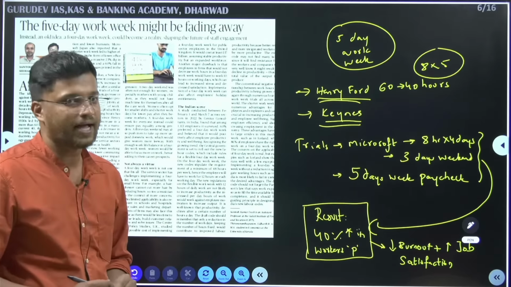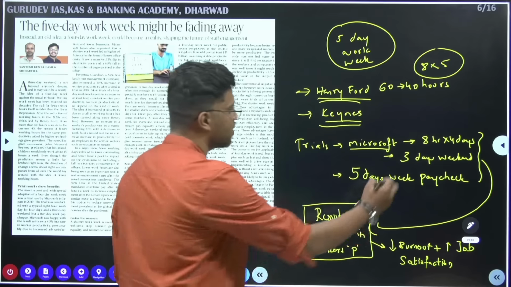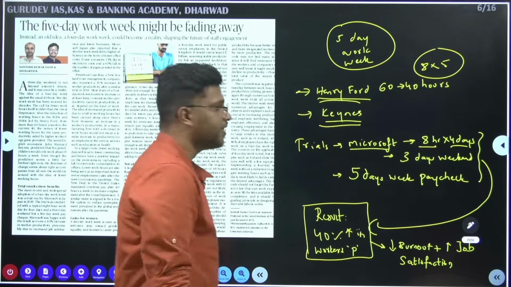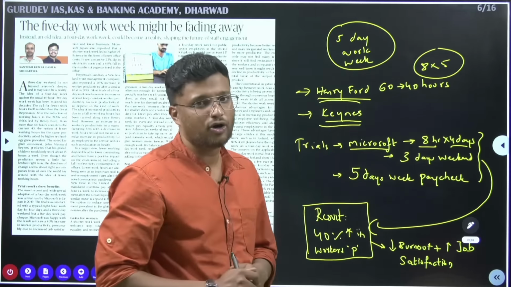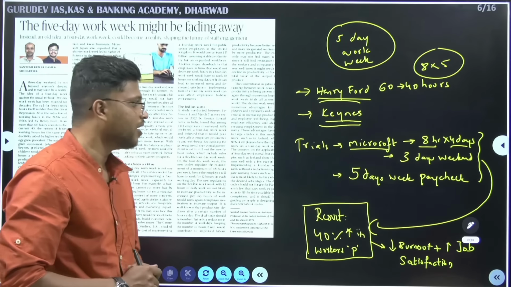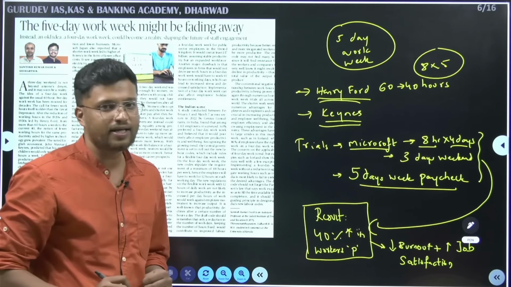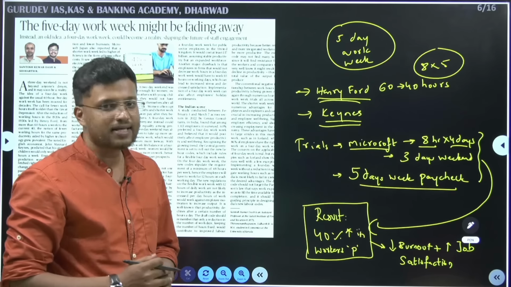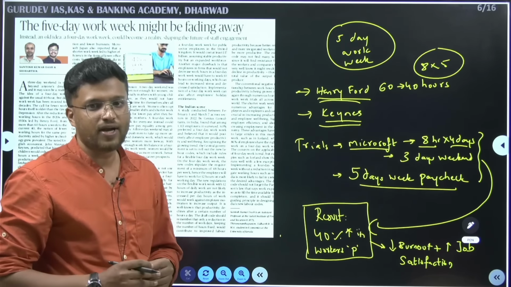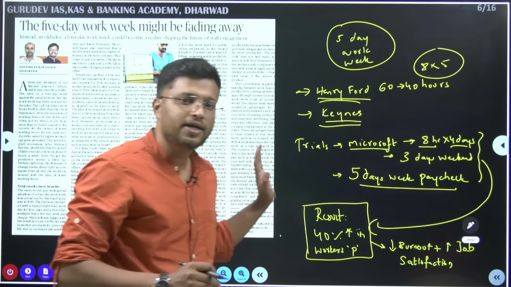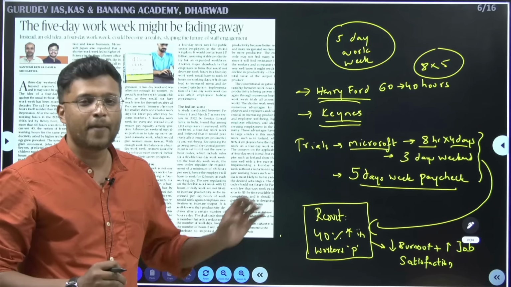We'll look at the first main trial, which was done by Microsoft. Microsoft started this 4-day work culture with 8 hours per day for 4 days and 3 days of weekend. The workers were given only the 5-day week paycheck. What was the result? The result was a 40% increase in the workers' productivity. This work culture increased the productivity of the Microsoft workers.